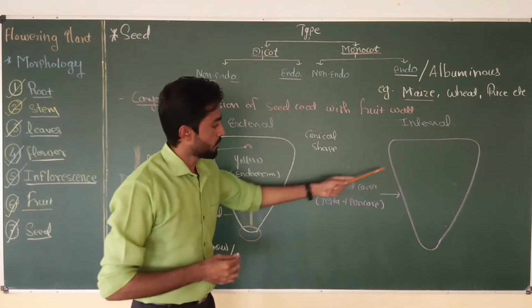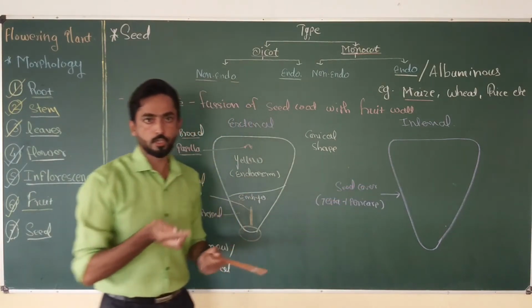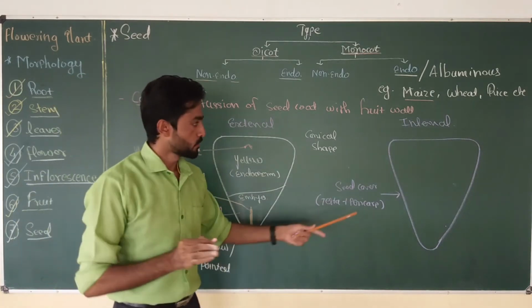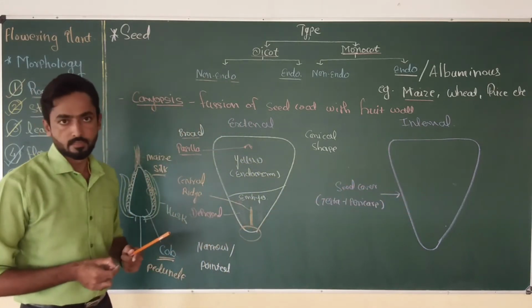So the outer cover of the maize grain is the product of fusion of testa and pericarp, that is seed coat and fruit wall. So we call this a single seeded fruit, which is caryopsis type.